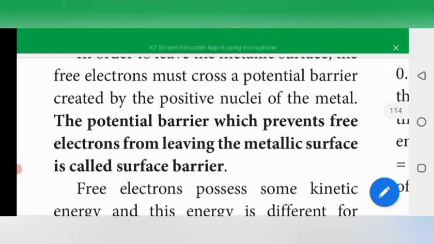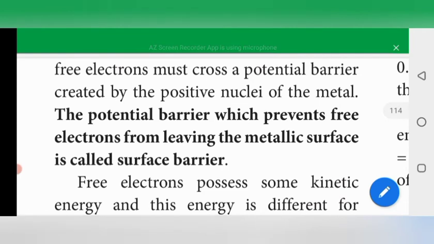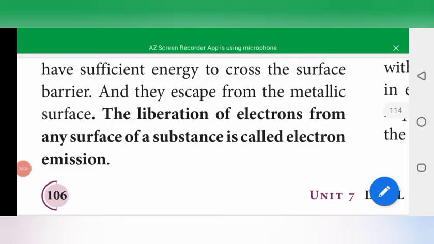That is called the surface barrier or potential barrier.